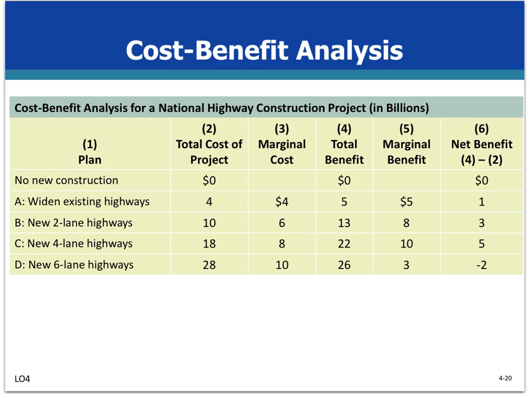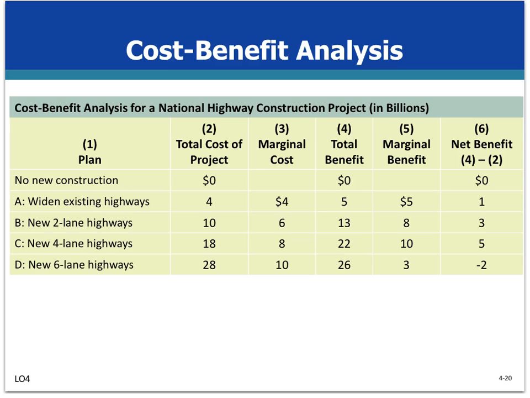So this leads us to ask, should the federal government expand the federal highway system? If so, what is the proper size or scope for the overall project? Here you see the table. This table lists a series of increasingly ambitious and increasingly costly highway projects: widening existing two-lane highways, building new two-lane highways, building new four-lane highways, and building new six-lane highways.